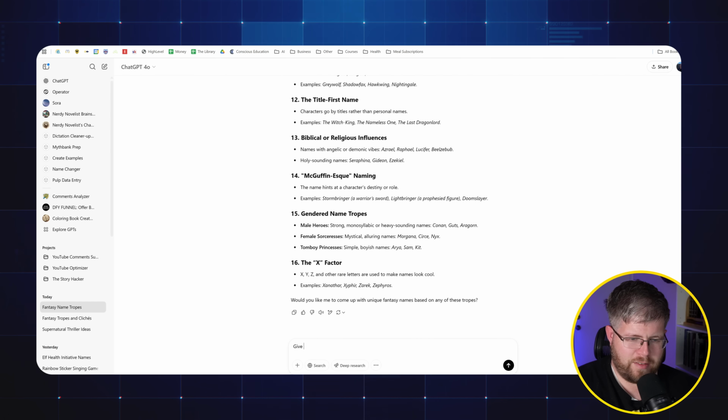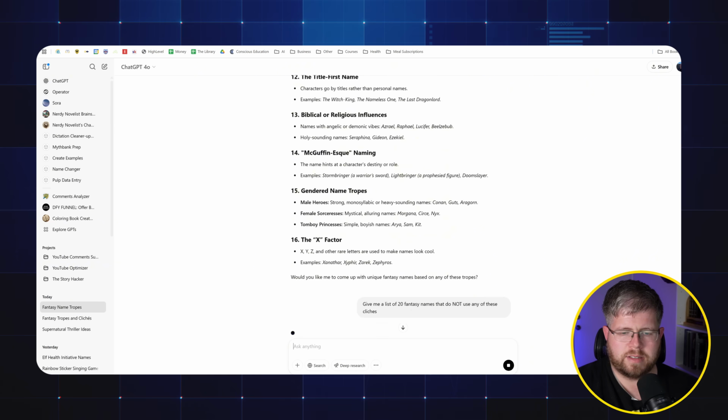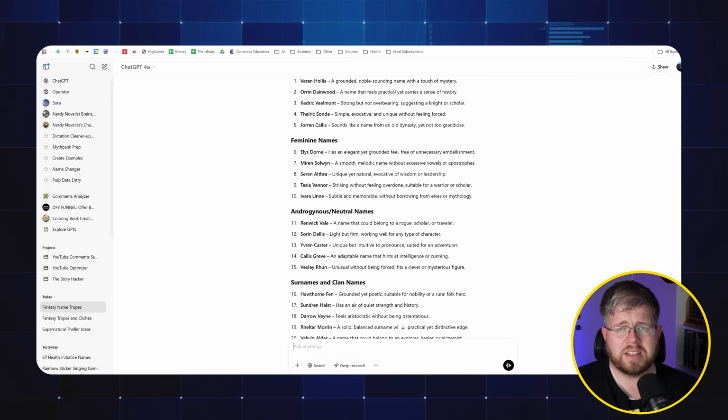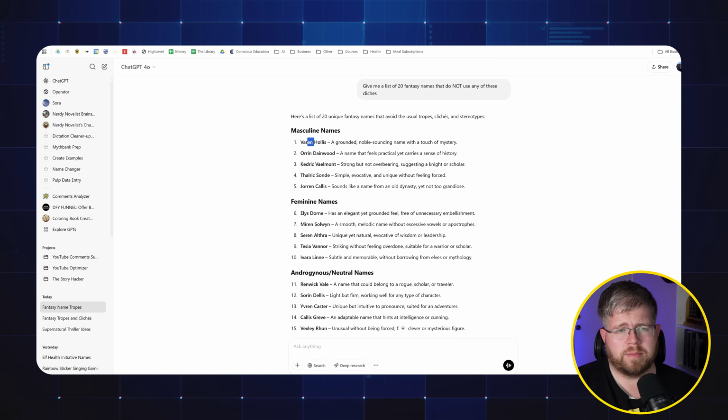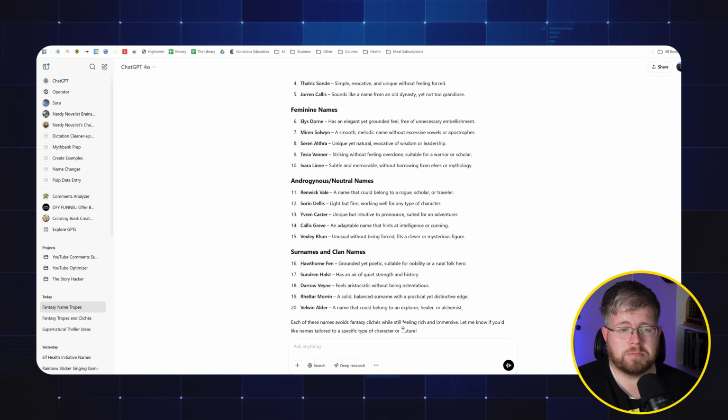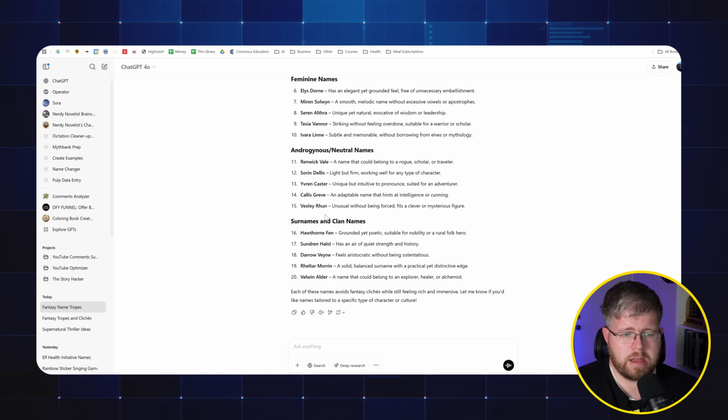All right, give me a list of 20 fantasy names that do not use any of these cliches. All right, it's giving me a bunch of names, and I think these are pretty solid. Some of them, like maybe Varen, I think I might have seen before. They all sound plausible as fantasy names, so I'm okay with them. Some like Hawthorne, I would say that might be a little bit cliche there.